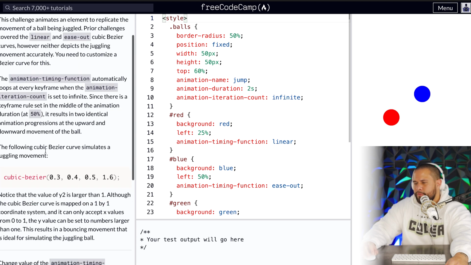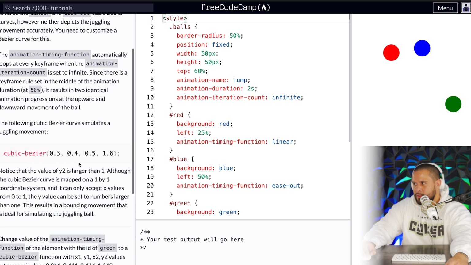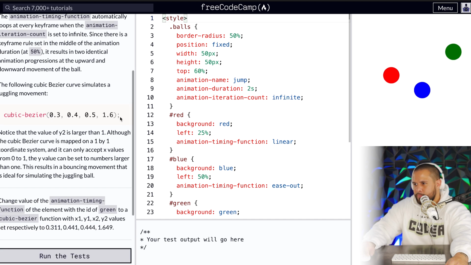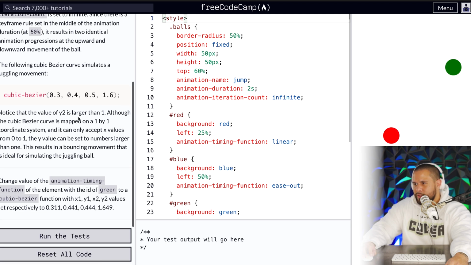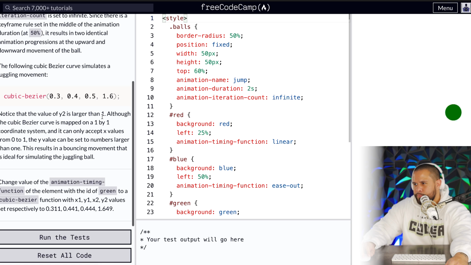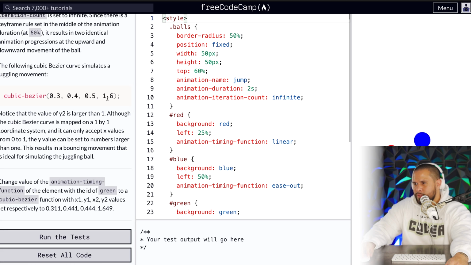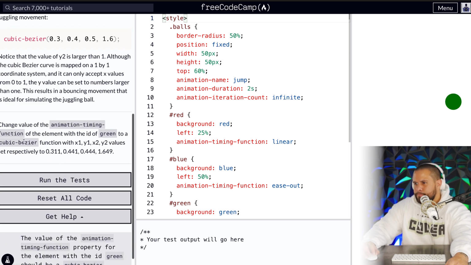Okay. The following cubic Bezier curves simulate a juggling movement. Okay. Notice that the value of y2 is larger than 1. Although the cubic Bezier curve is mapped on a 1-by-1 coordinate system, it can only accept x values from 0 to 1. The y value can be set to numbers larger than 1. This results in bouncing movement that is ideal for simulating the juggling ball.